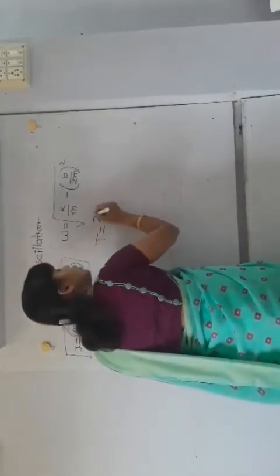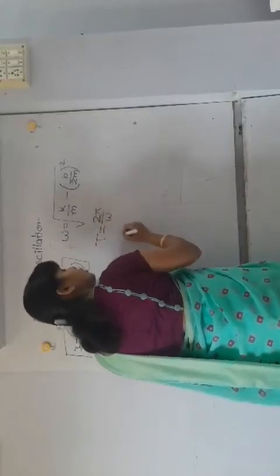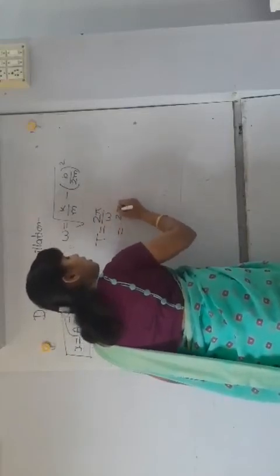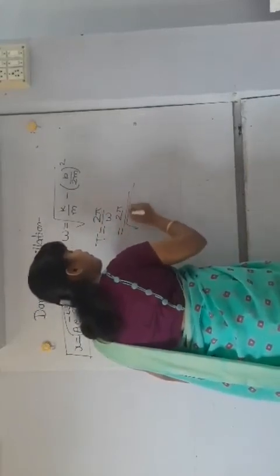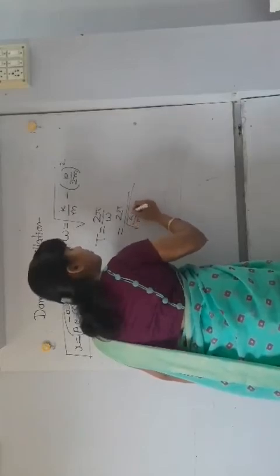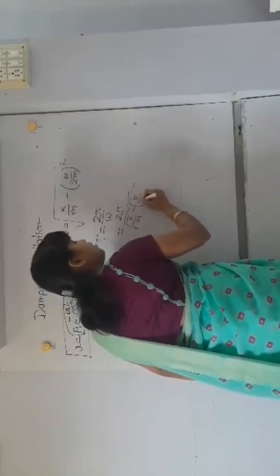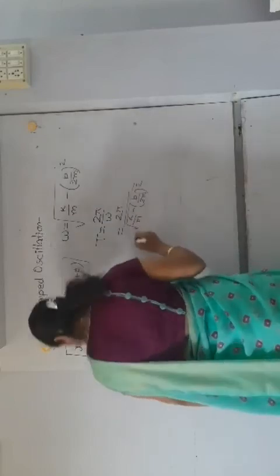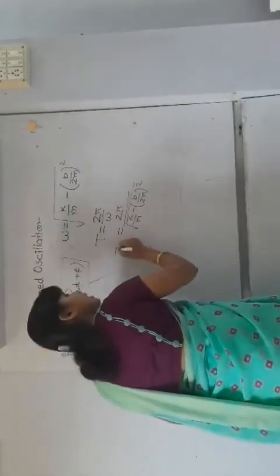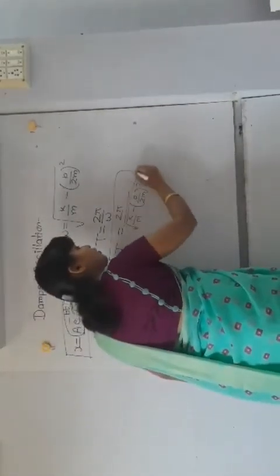That is, T is 2 pi upon omega. So how much is this? 2 pi upon square root of k upon m minus b upon twice m whole square. This is the time period of damped oscillation.